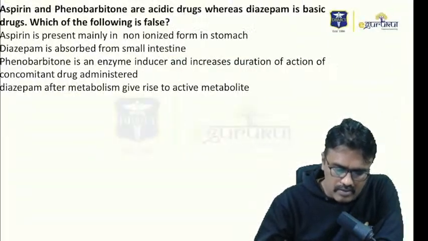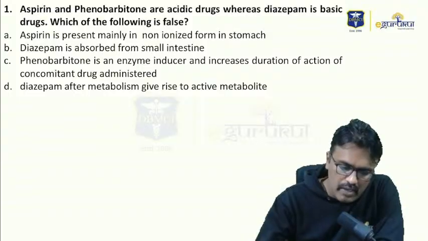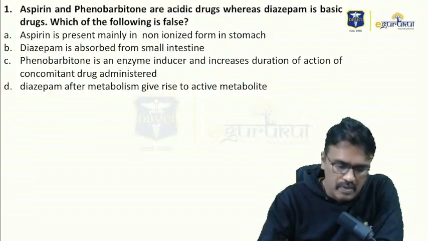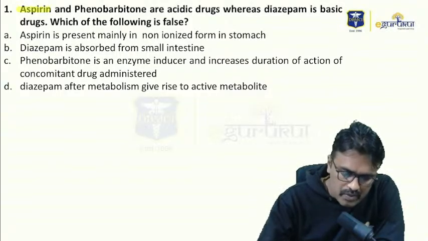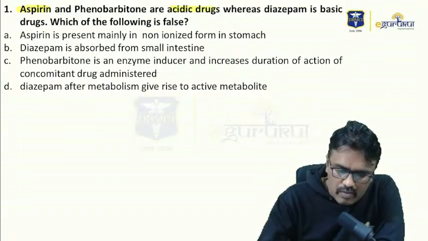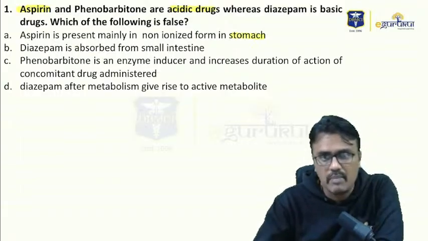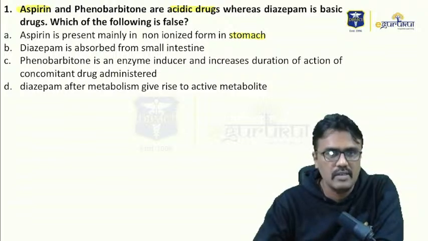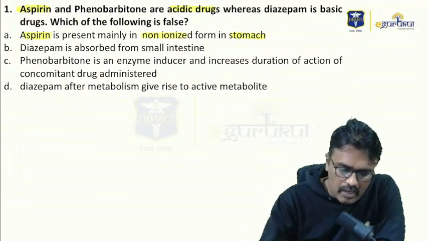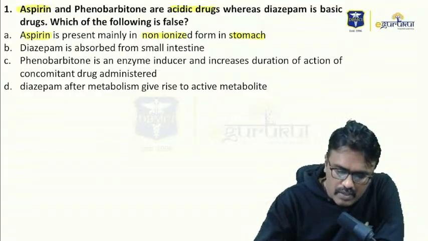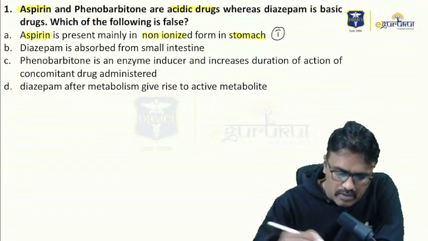Aspirin is present mainly in non-ionized form in the stomach. Is it true? What is aspirin? Aspirin is an acidic drug. An acidic drug present in the stomach, where the pH is also acidic, will be in non-ionized form. Yes, it's a true statement.